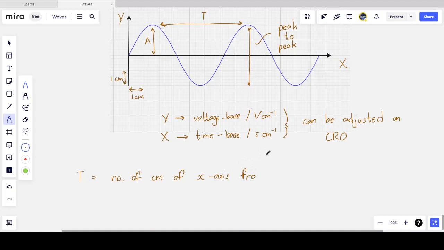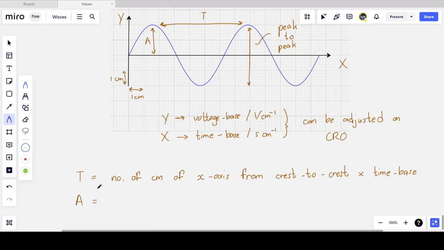The number of centimeters on the x-axis from crest to crest, for successive crests, obviously, or from trough to trough, or any 2 points in phase. Preferably crest to crest or trough to trough. It's easier to use to measure those. I take that distance in centimeters and I multiply it by the time base setting. So I have a value of centimeters multiplied by the time base, seconds per centimeter, and I'm left with a value of seconds, which is the unit of measurement for time.